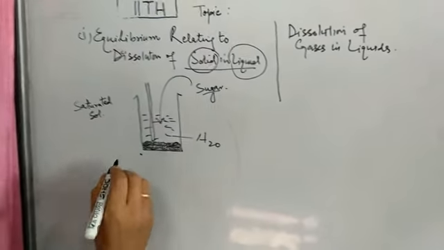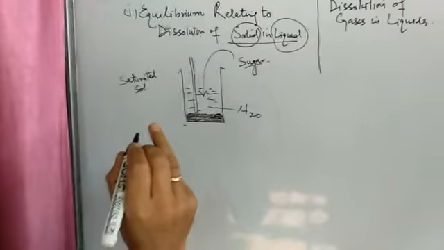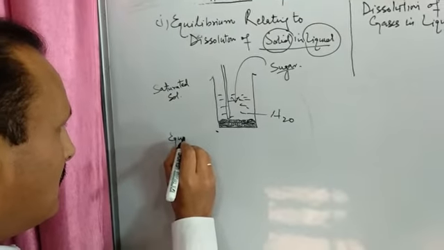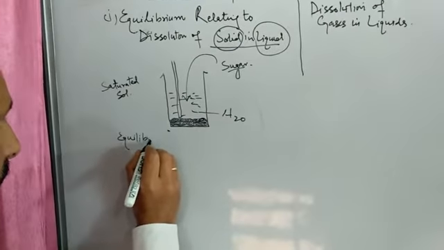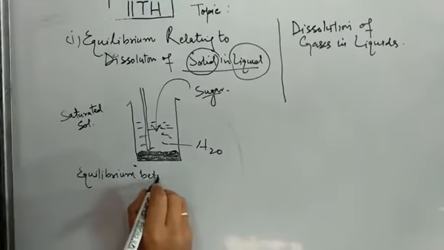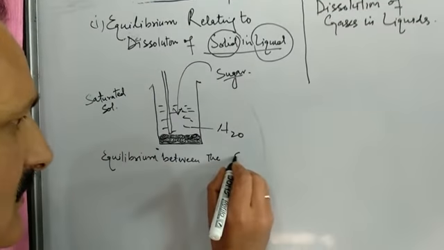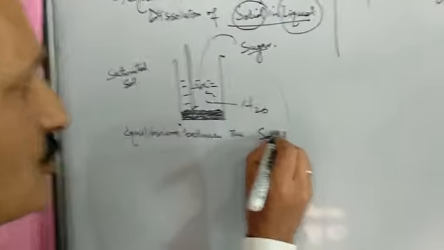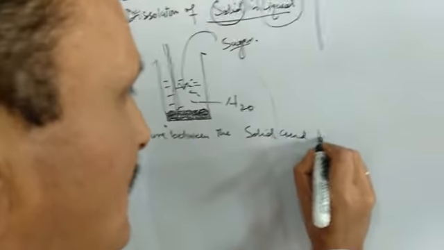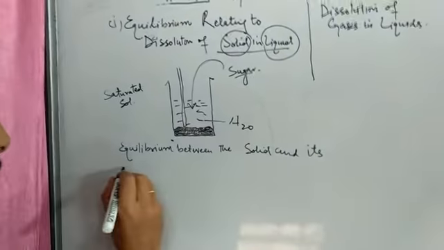Now the equilibrium between these two states. What are the two states? Let me write here: equilibrium between the solid, that is sugar in this case, and its solution.